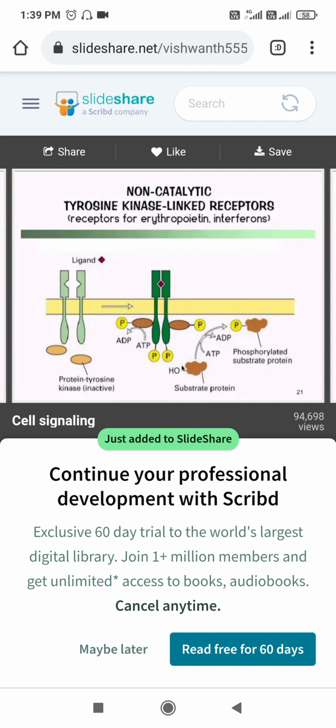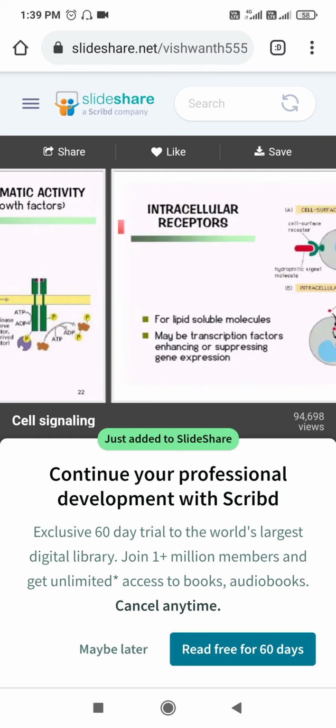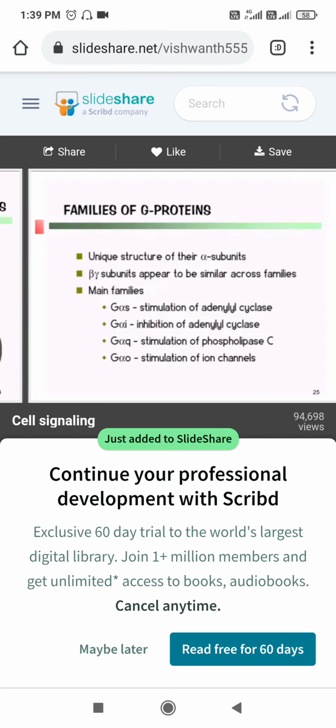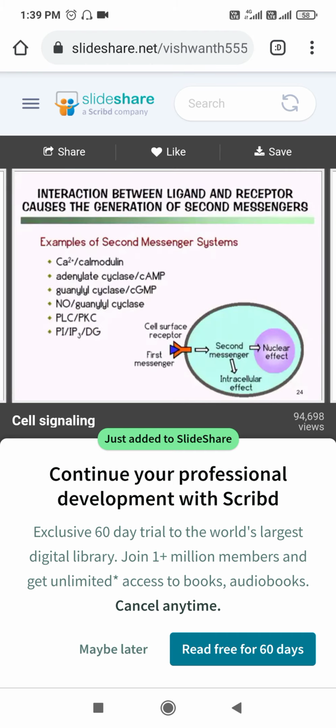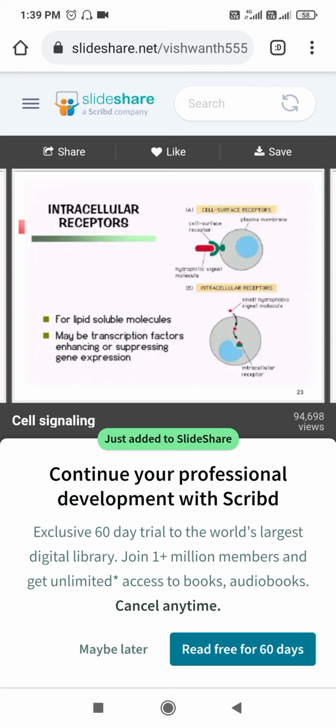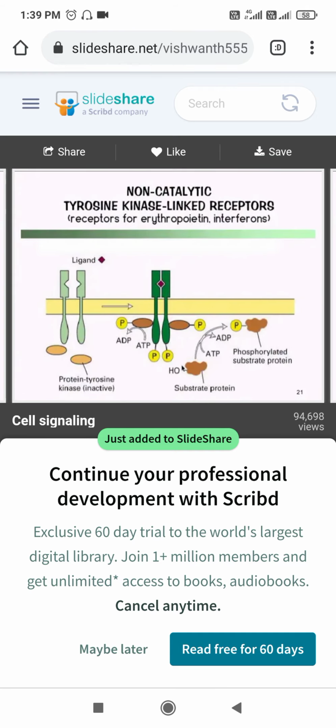In this type of receptor, these are the G protein linked receptors, which are initially present in inactive GDP form, and this GDP is exchanged with GTP, and the alpha subunit with GTP now becomes active to activate the adenylate cyclase. This adenylate cyclase then activates the protein kinases, which bring about the phosphorylation of the glycogen phosphorylase enzyme. The glycogen phosphorylase becomes active, and there is catabolism of the glycogen to release the glucose. Glycogen is stored in the liver and it is catabolized by glycogen phosphorylase to release the glucose as a source of